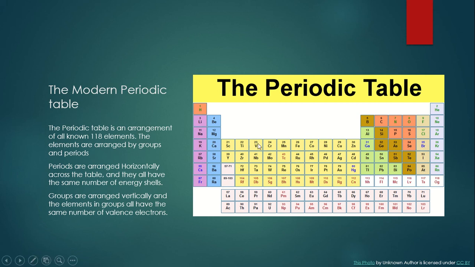So all of these elements are in one period, and they all have the same number of energy shells. All of these elements in this group are arranged vertically, and they all share the same number of valence electrons.